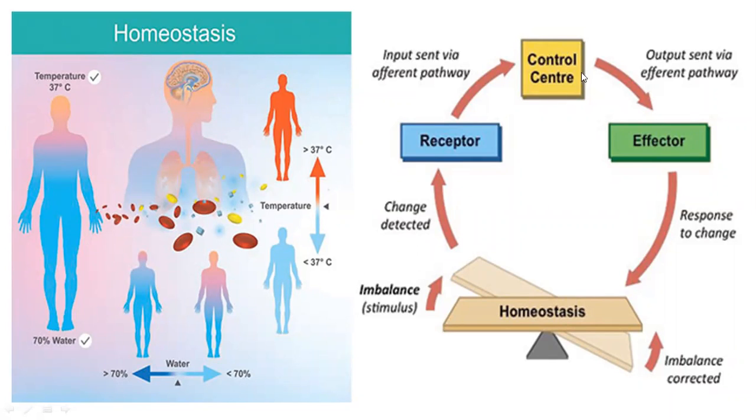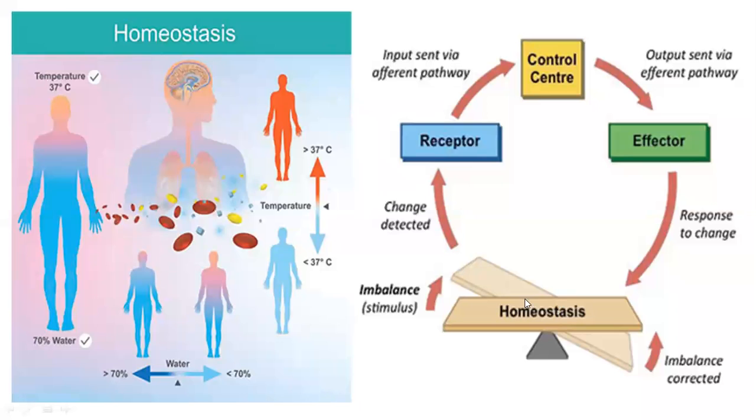The control center processes the imbalance occurring inside the body. After processing it, it sends information via the efferent pathway, the motor neurons, to the effectors, which give the response and help in maintaining the balance among the different organs. This process of maintenance of balance among the functions of different organs is called homeostasis.